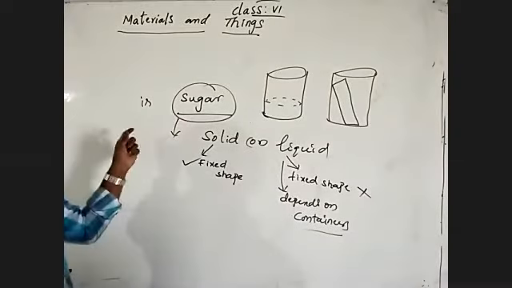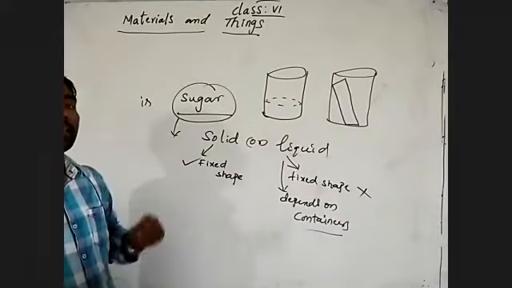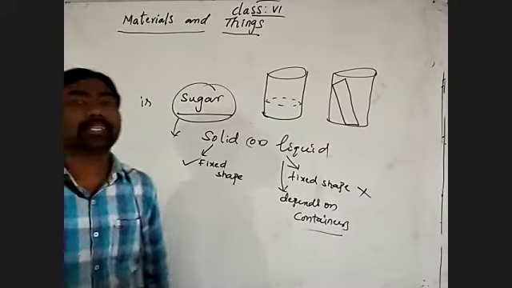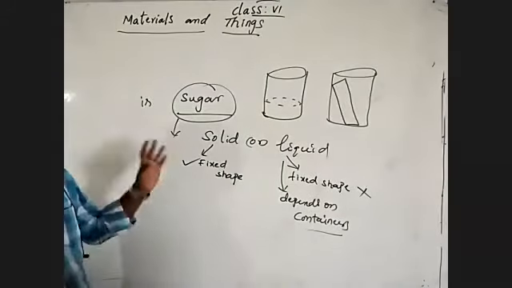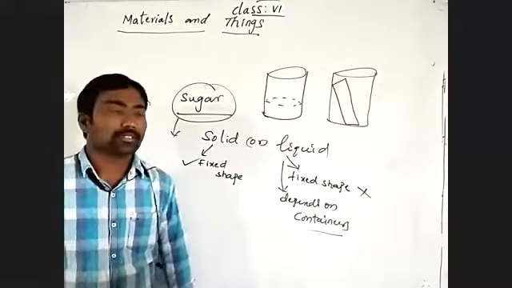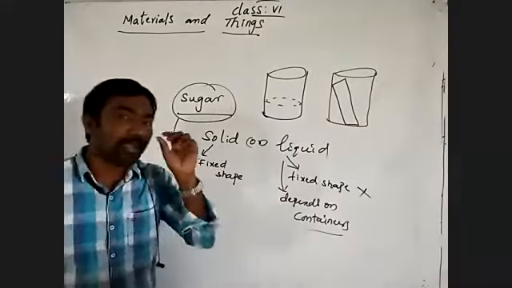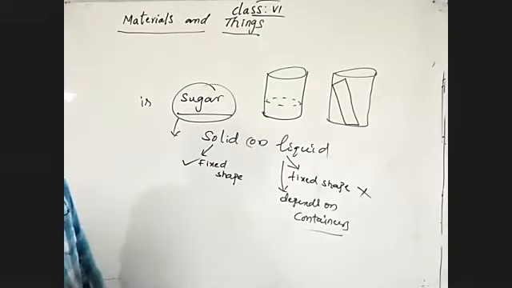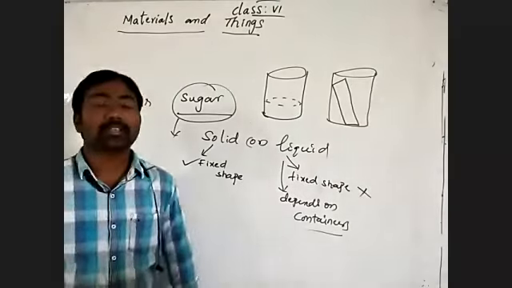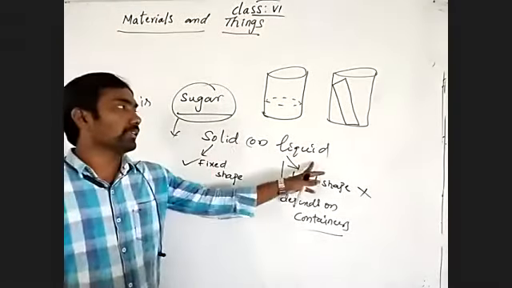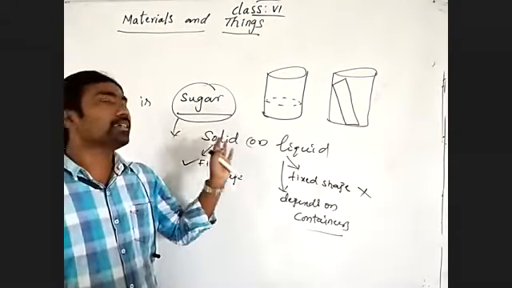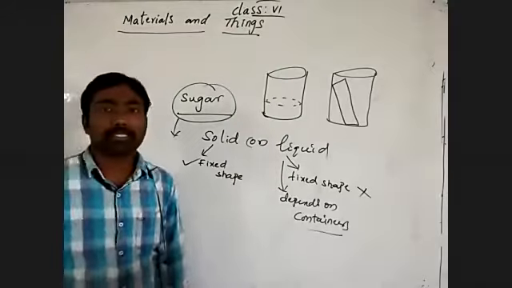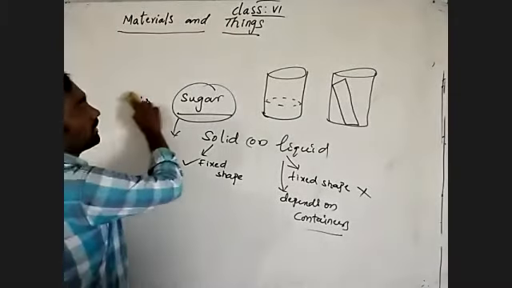These types of fine-sized solid particles we call semi-solids. The solid particles which have the smallest size are called semi-solids. Those are not considered liquid. They have no shape of their own, but they take shape from containers or vessels. But we call those semi-solids.